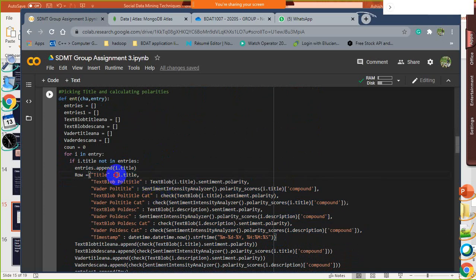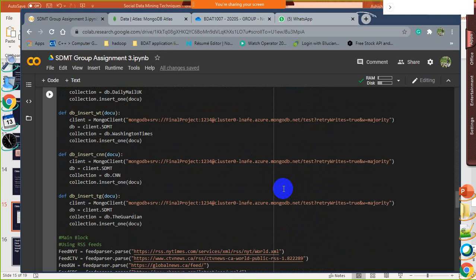As you can see, this is the title being iterated in the entries, and then we are calculating the TextBlob polarity, and the same way we are calculating the Vader polarity using its function, and the polarity which we are using is compound. As we know, there are 4 parts of this polarity: positive, negative, neutral, and compound. Compound is the aggregate of the polarities that the weighter gives back.